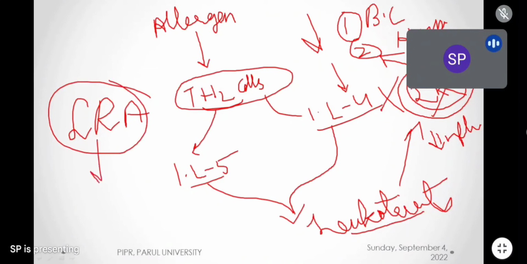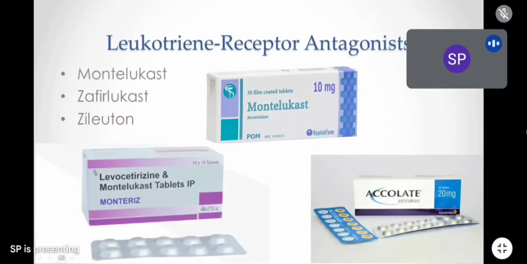In that we have montelukast, a very important drug. We have montelukast, we have zafirlukast, and we have zileuton. Actually, zileuton, remember one thing, it is an old drug only, but this zileuton we don't use. This zileuton has a special action.